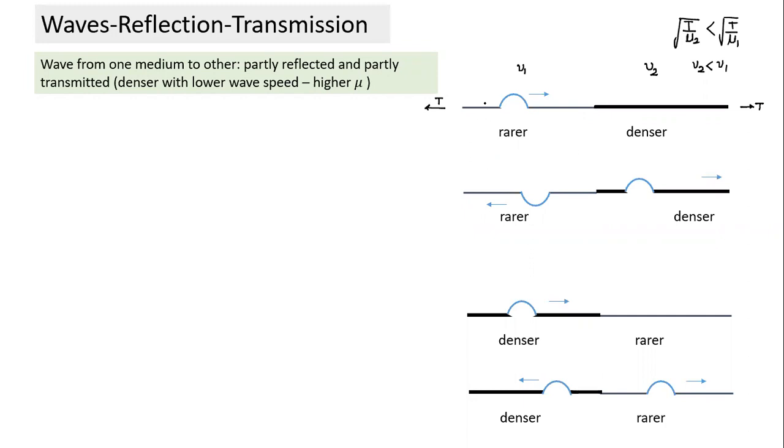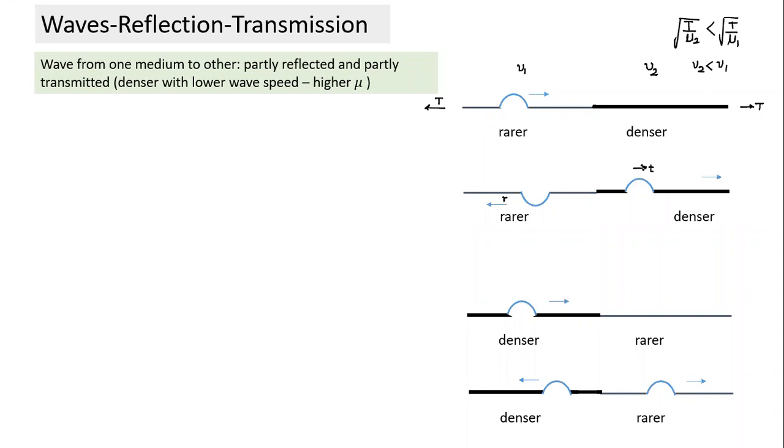In this case, the incident wave is initially traveling in the rarer medium. When we reach this point, in the previous case it was a fixed support, so the wave could not have traveled beyond this point. Now, since there's a string here also, what will happen? At this particular point, two things will happen. Part of the wave will get transmitted and part of the wave will get reflected. This is the transmitted wave, and this is the reflected wave. Whenever it gets reflected from a denser medium, as we already discussed, the wave will get inverted, and the transmitted wave will always remain in the same sense.